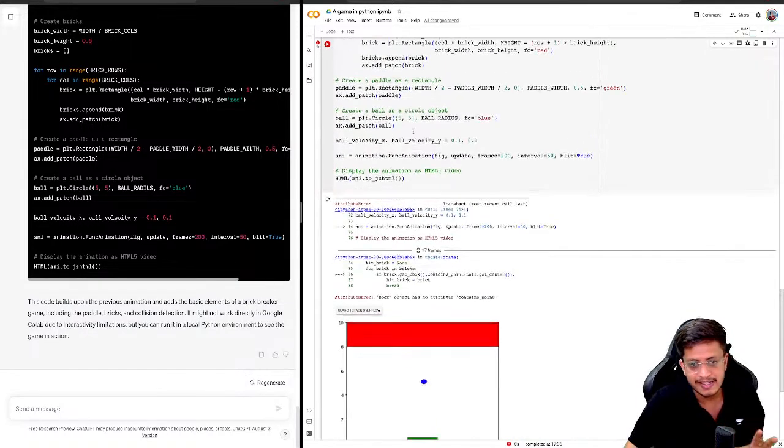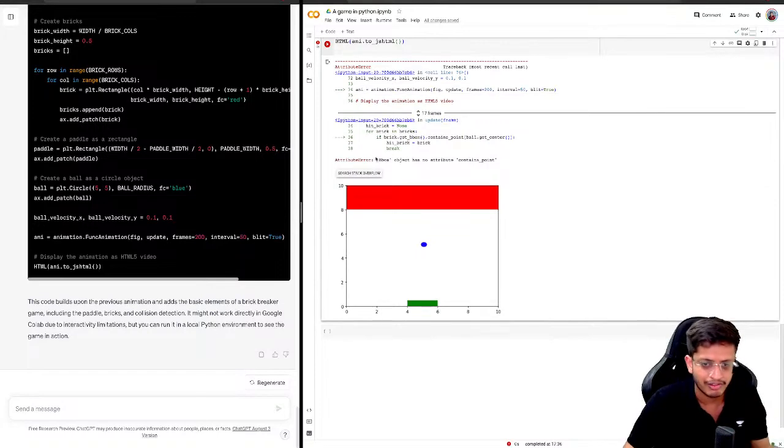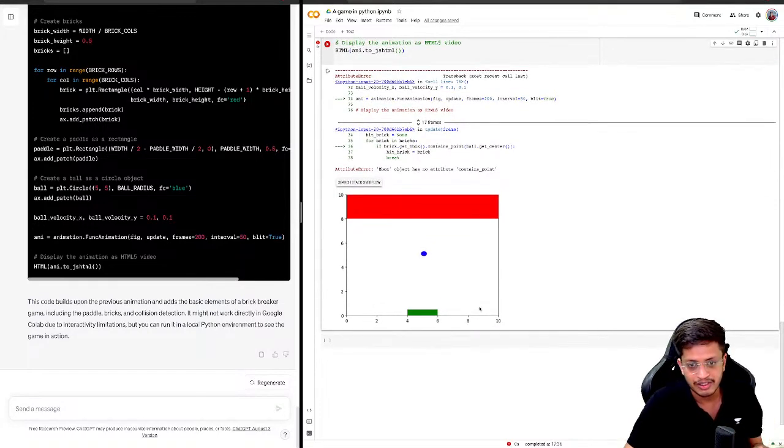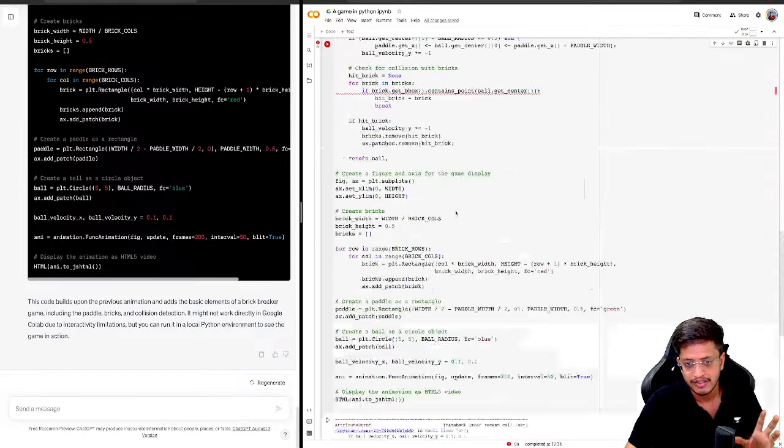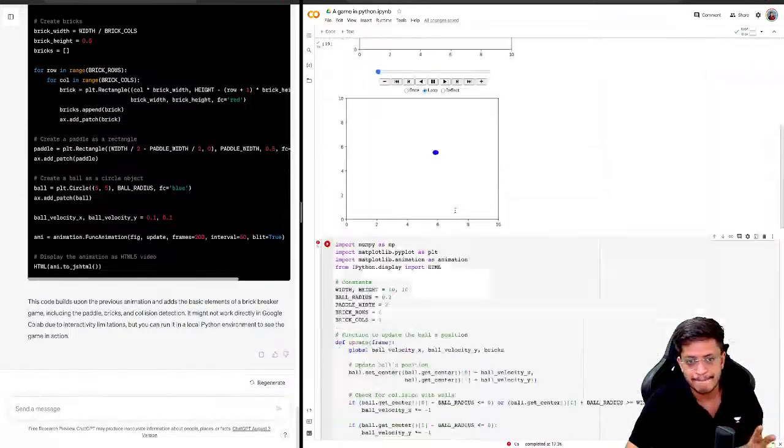So we're getting an essence. There is some issue in the code, we will fix it. But this is how they are trying to build the UI. Okay, so this looks good.